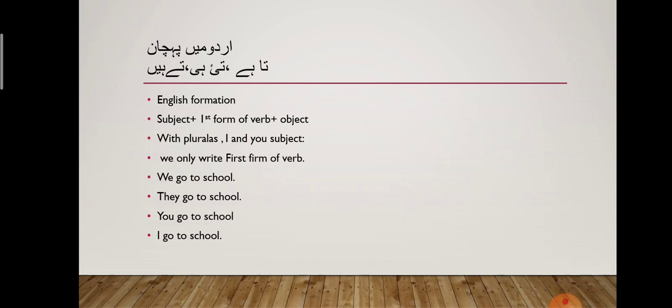Now with plurals and I and you subject, we only write first form of verb. If your subject is plural, more than one, or if your subject is I and you, then you have to only write first form of verb. Like we go to school, they go to school, you go to school, I go to school.